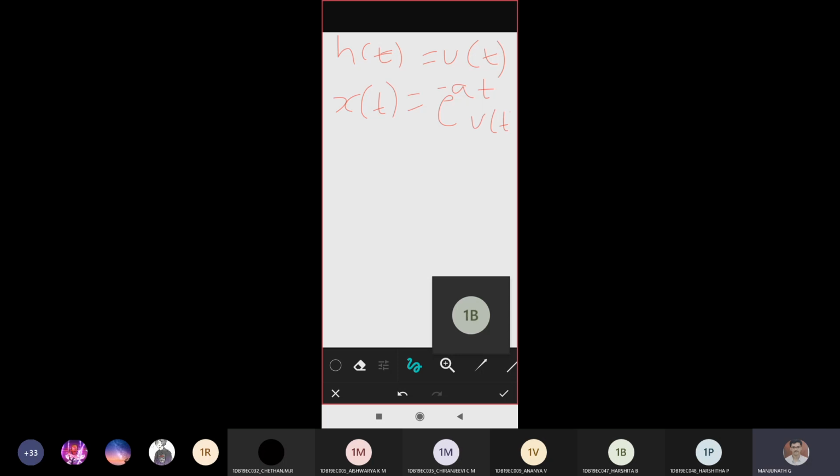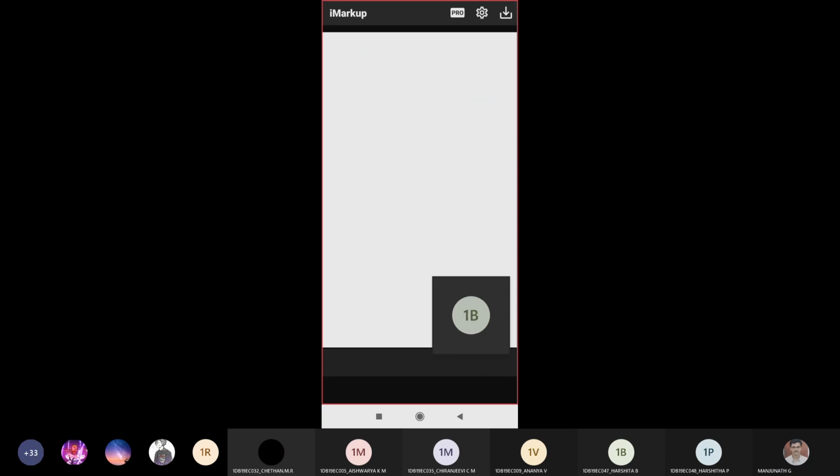So from this, what things do we require? You can look at this x of t clearly, guys. x of t involves two concepts here. Correct? I think it went off. Okay, I have to draw once more. I will just try to write a signal and stop today. The remaining part we'll write tomorrow. x of t is equal to e power minus a t into u of t.